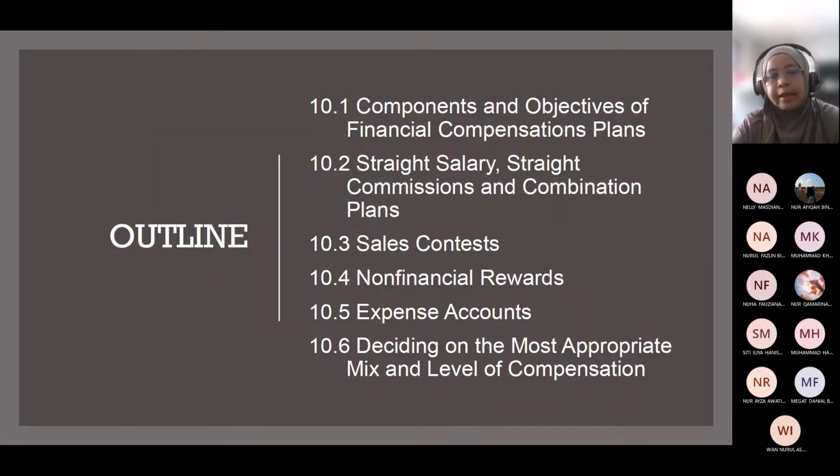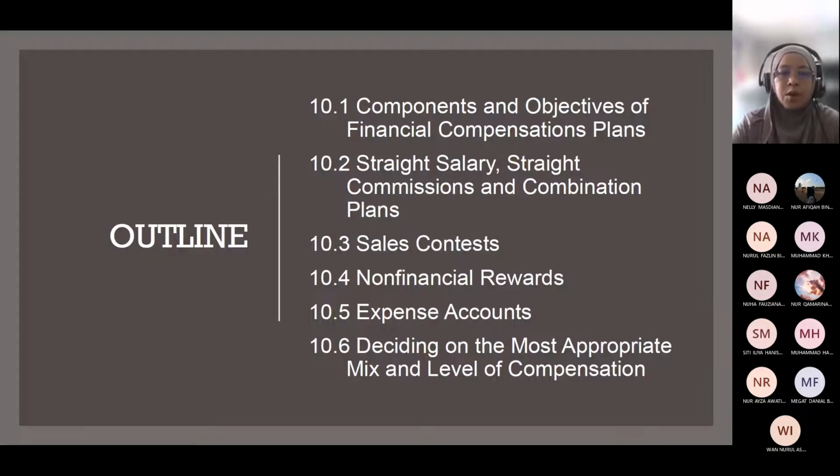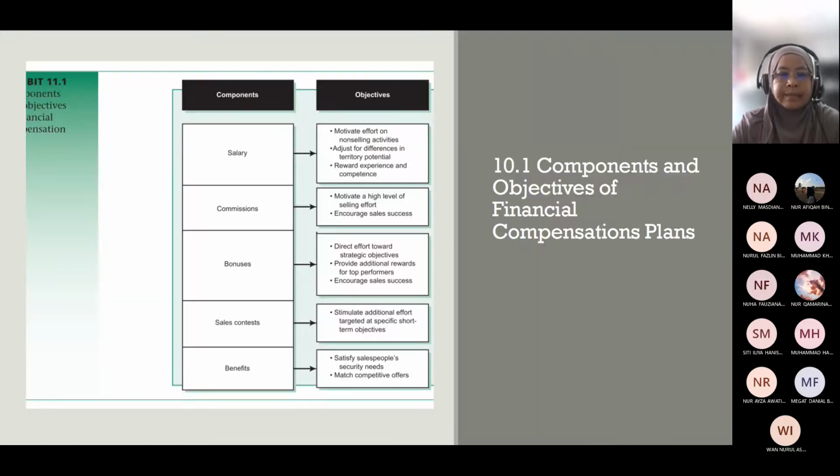So the whole idea of this chapter is about compensation. It could be salary, it could be commission, or whatever benefit that salesperson can have. Okay, this is the first part. So altogether, we have like 6 sub-components of this chapter. So the first one is about component and objective of financial compensation plan. So for salesforce, they have a few benefits in terms of financial, not only limited to the salary.